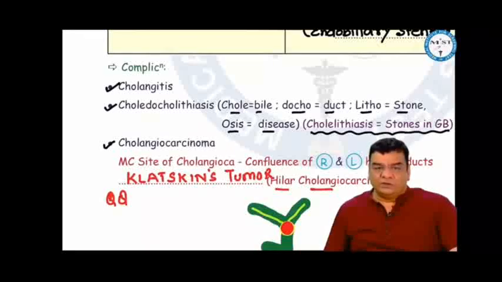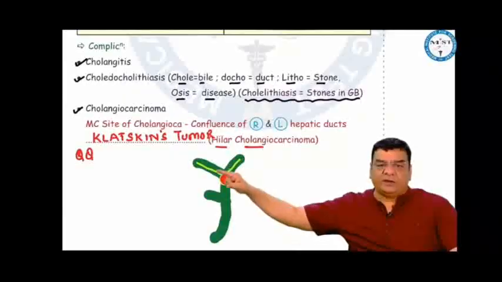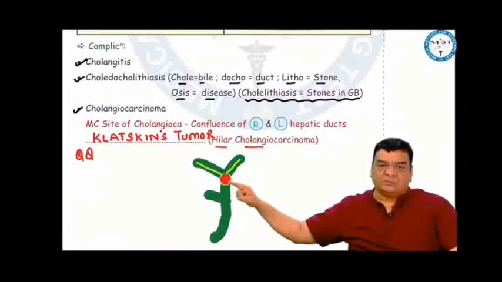Stones in the bile duct: choledocholithiasis. Cancer in the bile duct: cholangiocarcinoma. The most common site of cholangiocarcinoma is the confluence of the right and left hepatic ducts. This is a hilar cholangiocarcinoma or Klatskin's tumor.